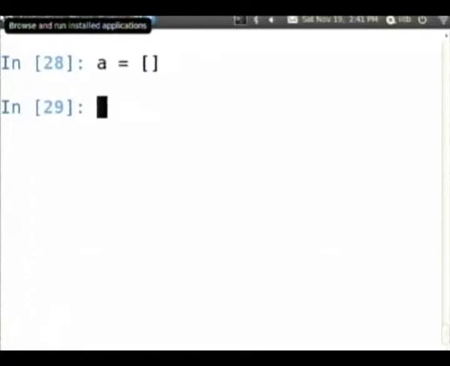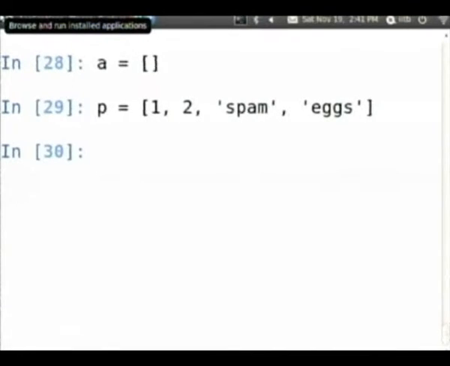Similarly, we have seen many examples in the past of creating lists with a certain number of elements. So we have say P is 1, 2, spam, eggs. Notice that the list can have various types of quantities. It is not restricted to one type. So I can have integers, lists, floating point numbers, strings.